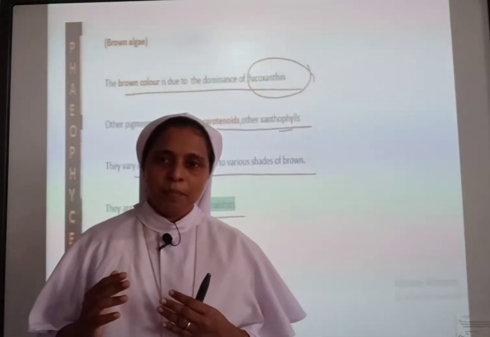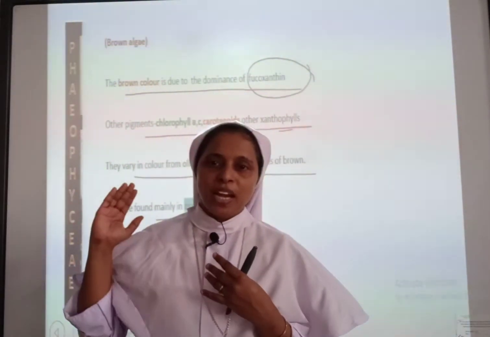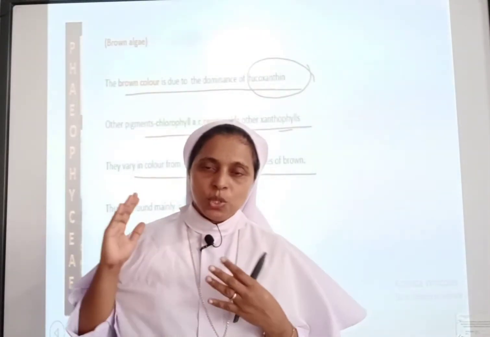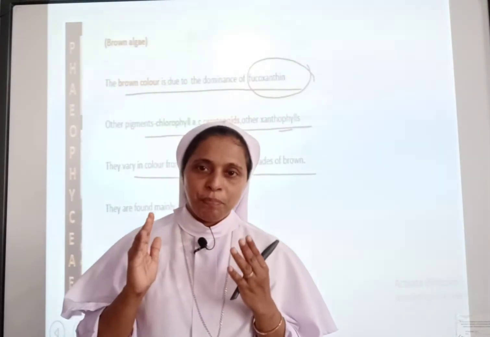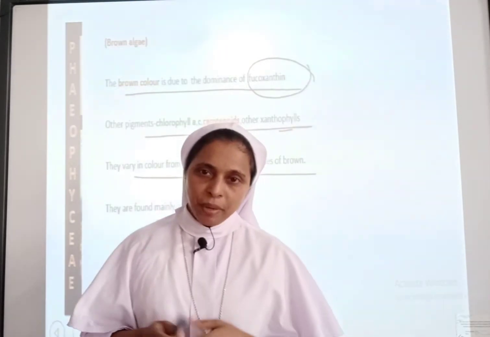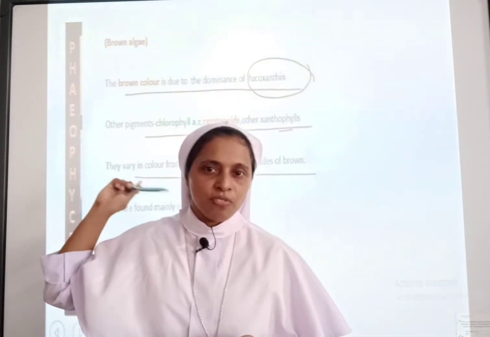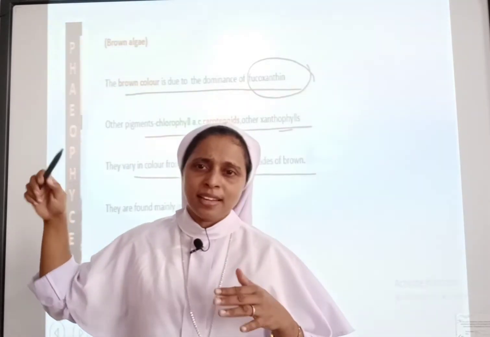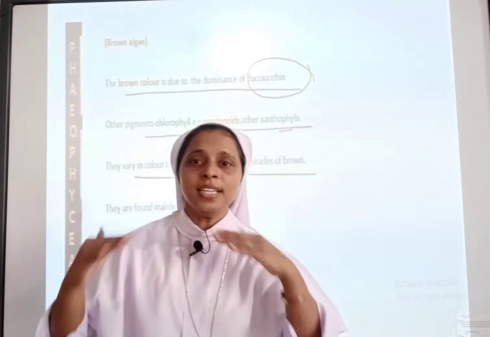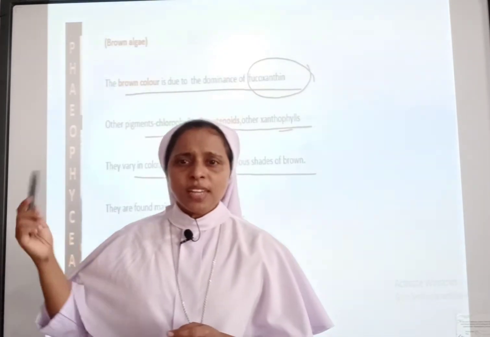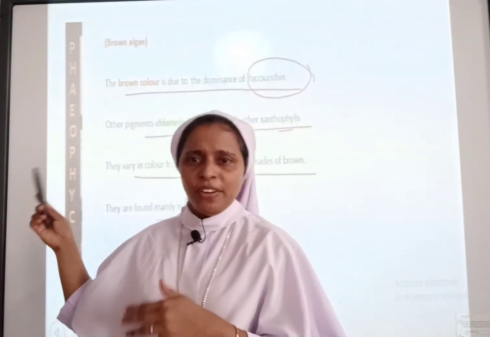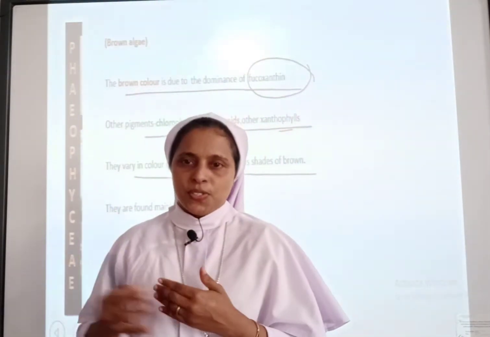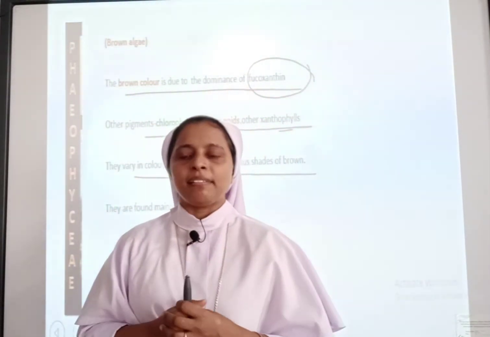Once again I repeat the special features we have seen in the brown algae. Due to the dominance of the pigment fucoxanthin, other pigments are also present: chlorophyll A, chlorophyll C, carotenoids, xanthophylls. But fucoxanthin will be masking other pigments. Their shades change from olive green to various shades of brown because of fucoxanthin.